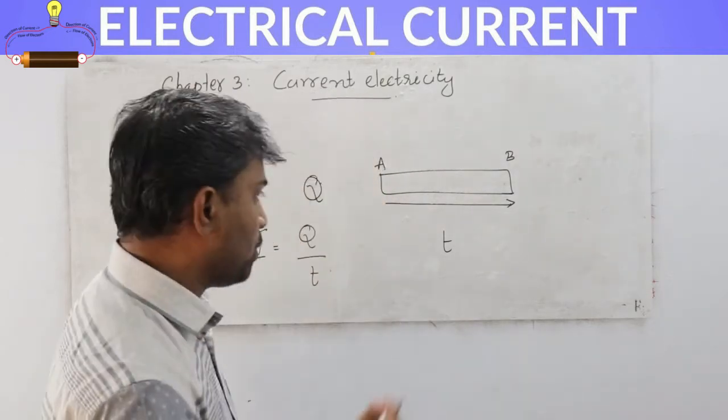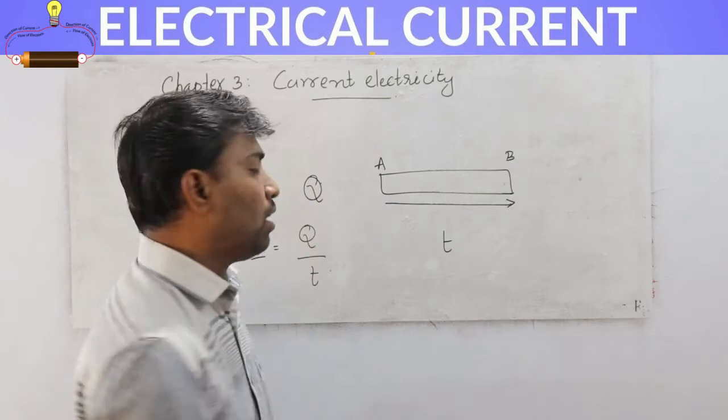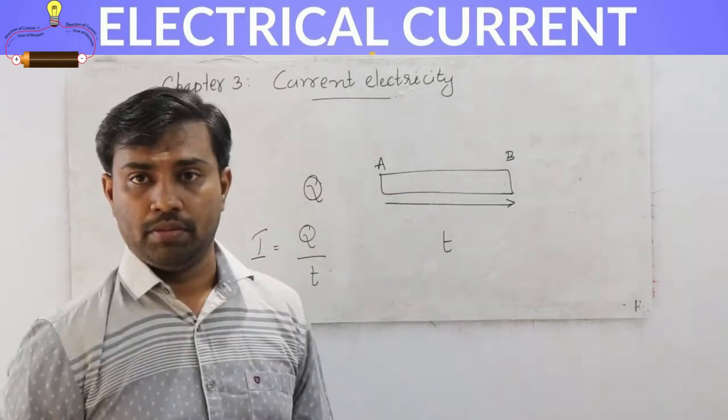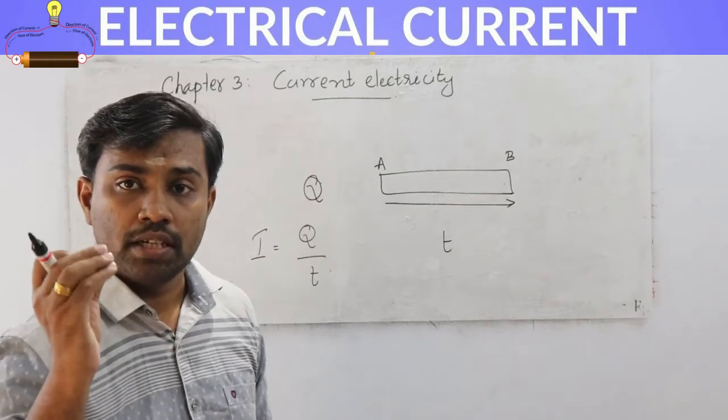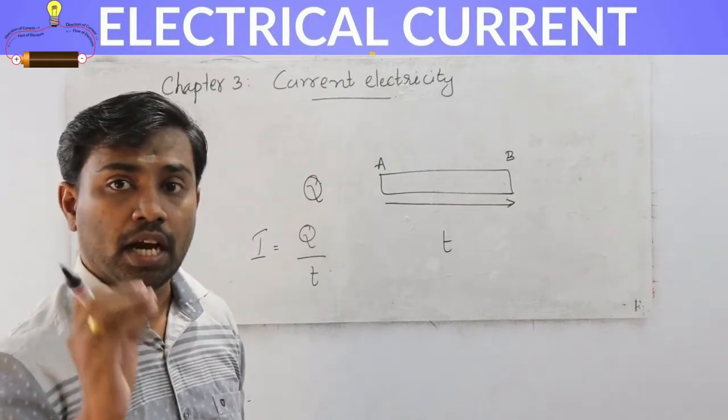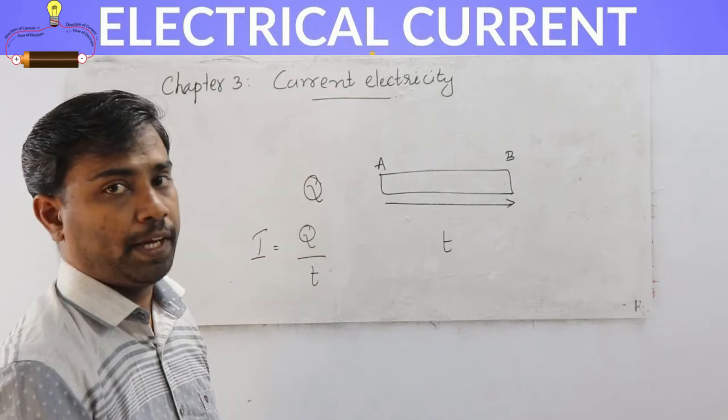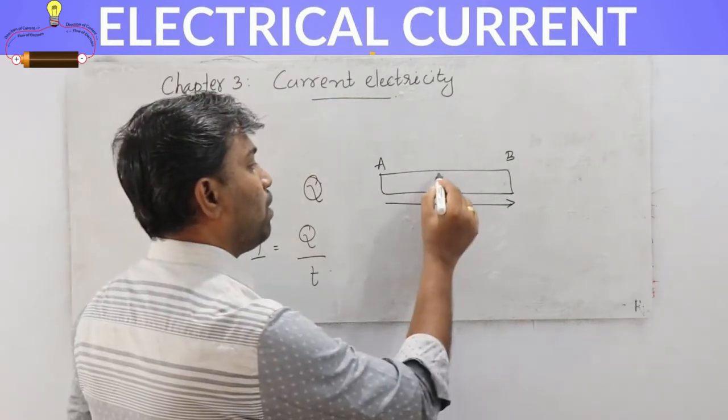Suppose we have to find out the current at a particular instant in this conductor. Okay, so we have to find out the instantaneous current, that means the current at a particular instant of time. So we consider a small part.